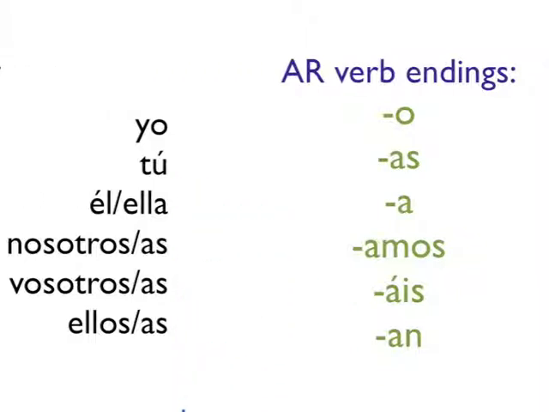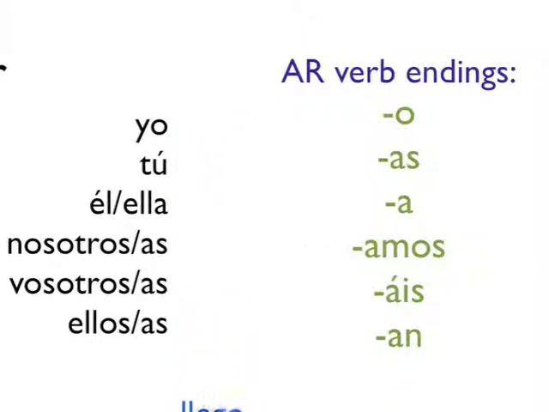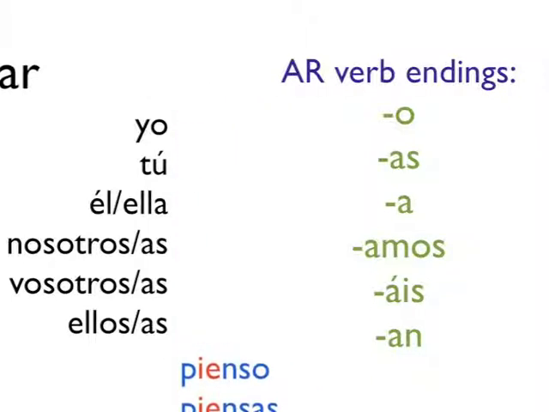Let's look at another example. The verb llegar, which we already saw, means to arrive. It conjugates in the same pattern as buscar because they're both AR verbs. Llego, llegas, llega, llegamos, llegáis, y llegan. Now for the verb pensar, which I warned you is slightly different than the other verbs. You can see here that not only does the end change, but also the first E changes to an IE. So instead of just penso, we have pienso. Now that's only true for the yo, tú, él, ella, and ellos, ellas forms. The nosotros and vosotros are safe from that change.